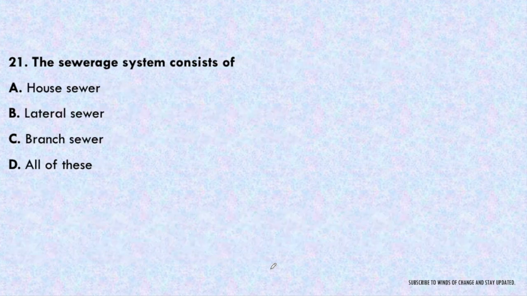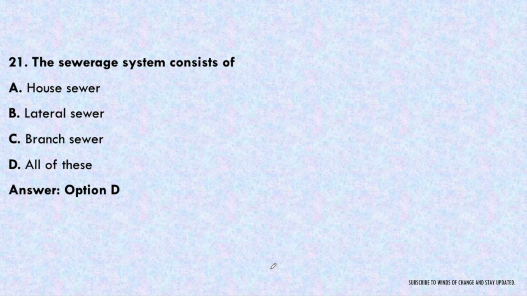Okay. Next question. The sewerage system consists of house sewer, lateral sewer, branch sewer, or all of these. So the sewerage system consists of all of these, starting from the house sewer to lateral sewer to the branch sewer to submain sewer to main sewer to the trunk sewer, and trunk sewer to the outfall sewer, and then it will go to the treatment unit.